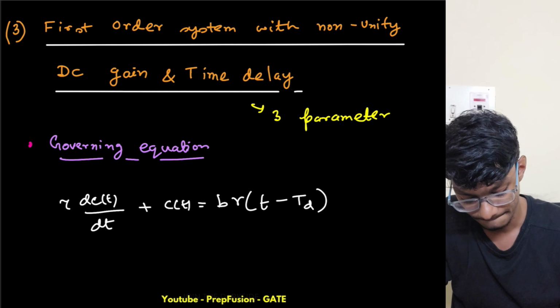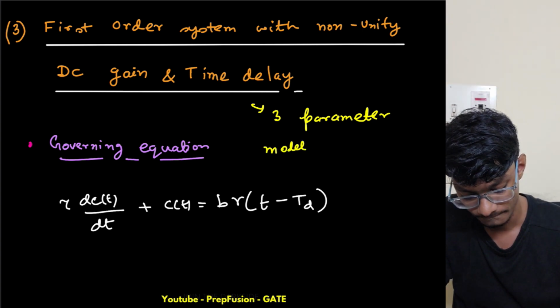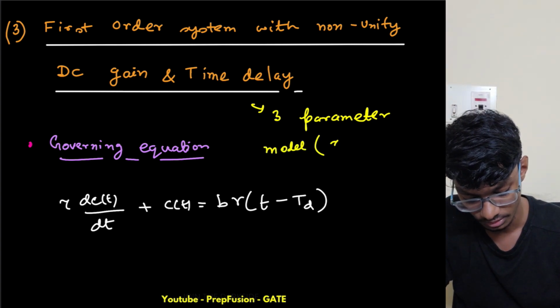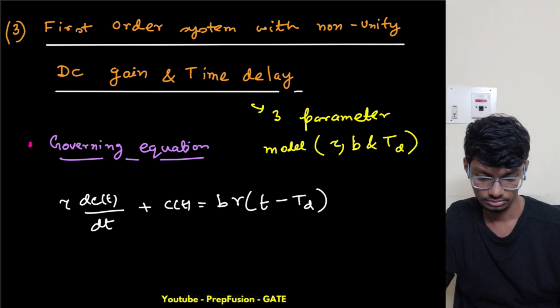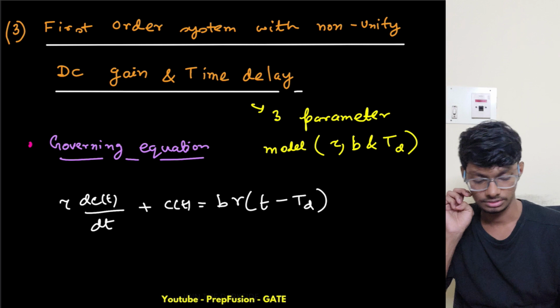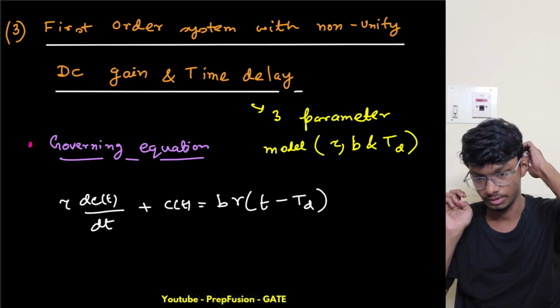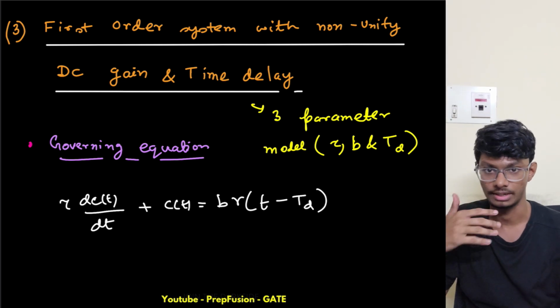So tau, b and TD. Now what I'll do, I'll simply take the Laplace transform, right?